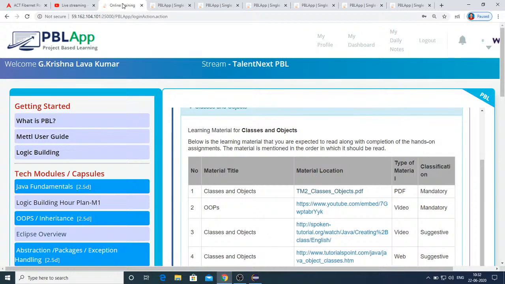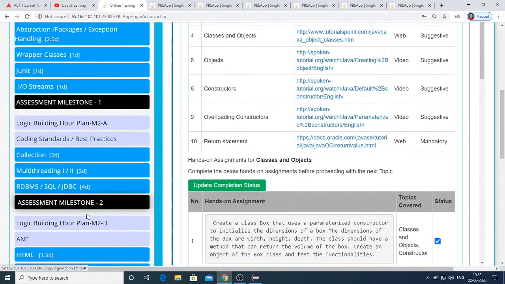Whatever the logic building hour plans you have here, M1, M2A, M2B, I have uploaded the very last problem in M2B, that is message controlled robot movement. I felt it's quite complicated for most of you. That is the reason I thought of explaining the problem and sharing my solution. So those who feel it is complicated to solve on your own can refer to my solution, understand it, and further optimize it in your own understandable way.